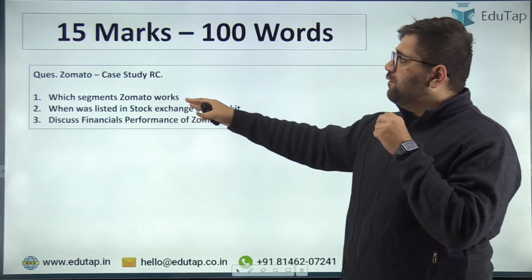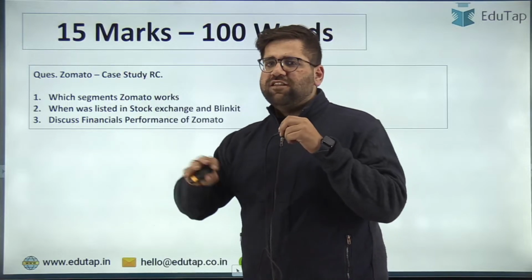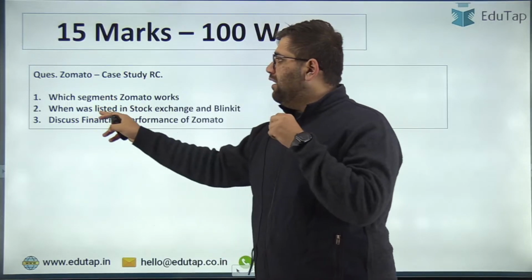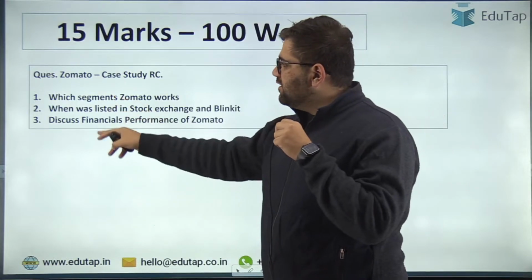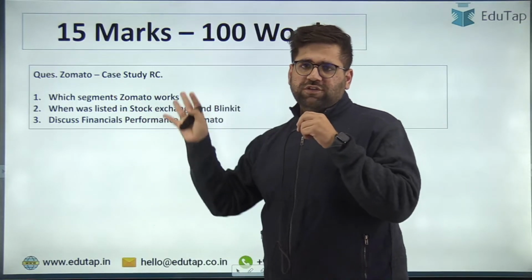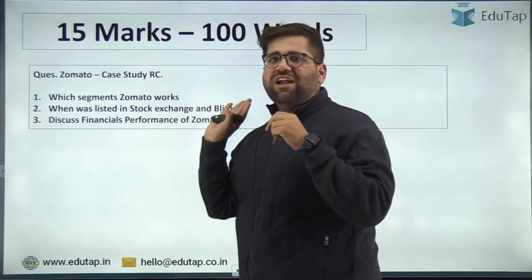The first question is, which segments is Zomato working in? You have to read the paragraph and then write your answer. When was Zomato listed on the stock exchange and when was Blinkit started? Discuss the financial performance of Zomato. So these were the questions which you have to attempt. In the 15 markers, each question was of 5 marks.